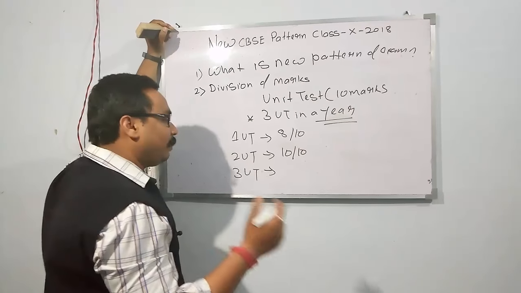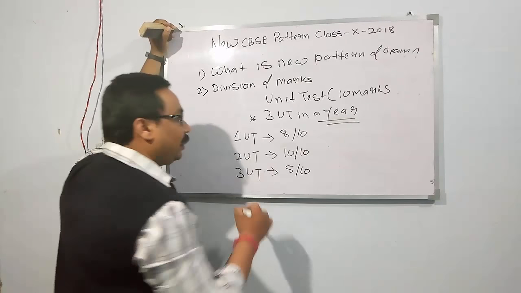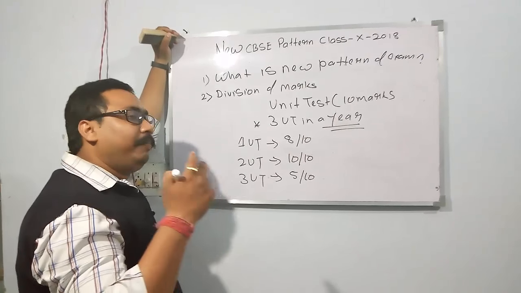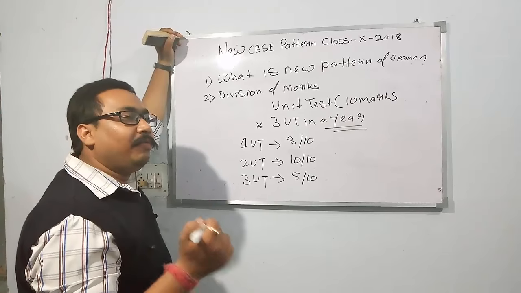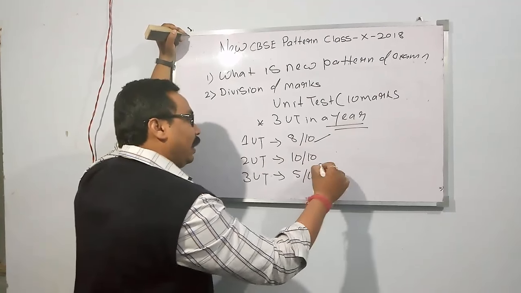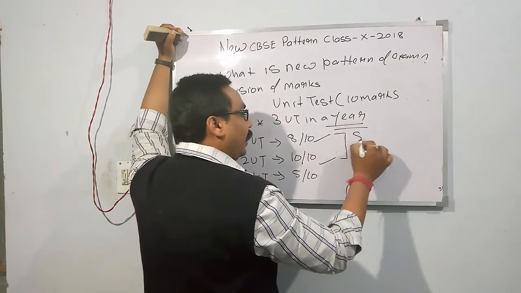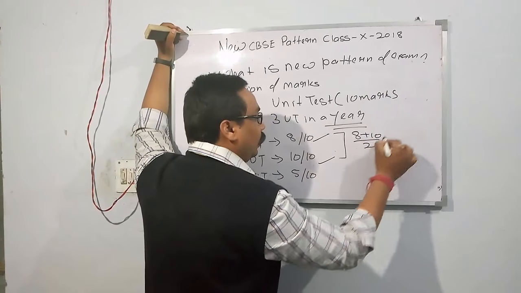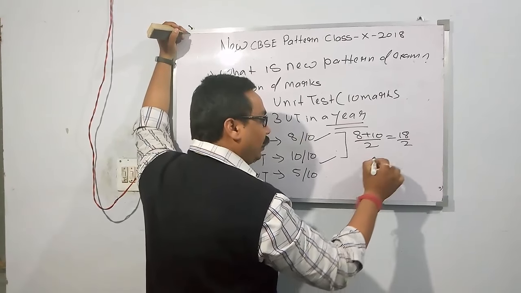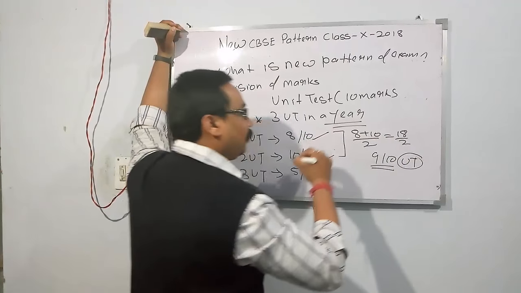In the third unit test, because of some problem, he or she is able to score 5 marks out of 10. Now the best part of it is that in the unit test section, the average of the best 2 will be taken for the evaluation of 10 marks. Here the best 2 are first unit test and second unit test. Then for the evaluation of 10 marks, best 2 will be taken: 8 plus 10 upon 2, that is 18 upon 2. So out of 10, you get 9 out of 10 for your unit test marks.